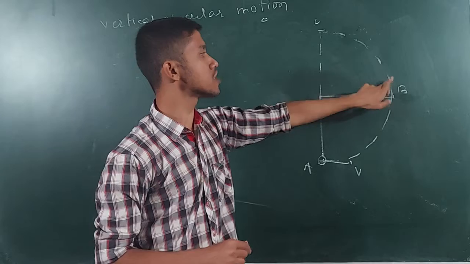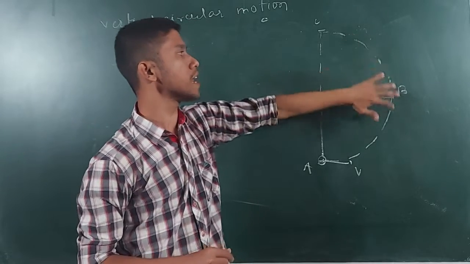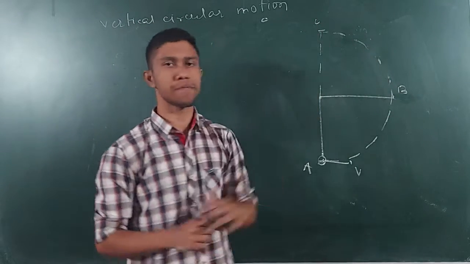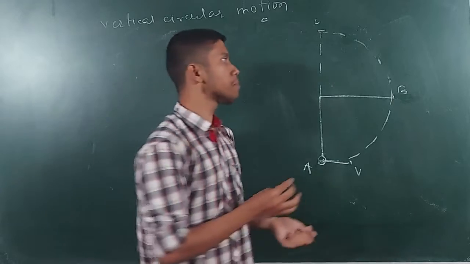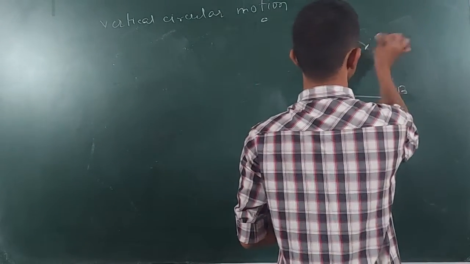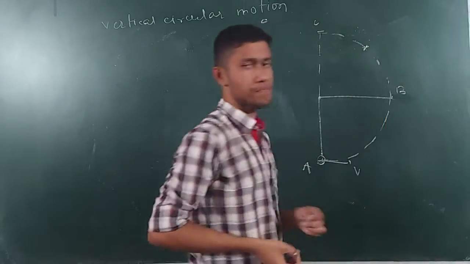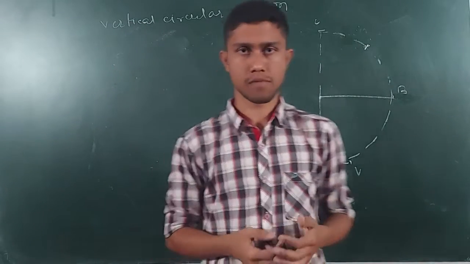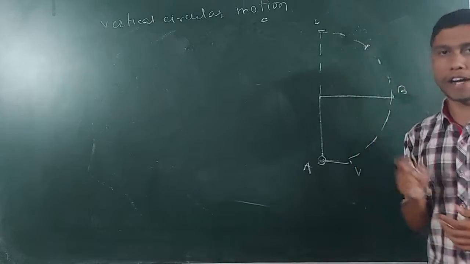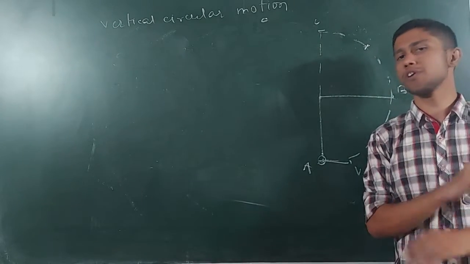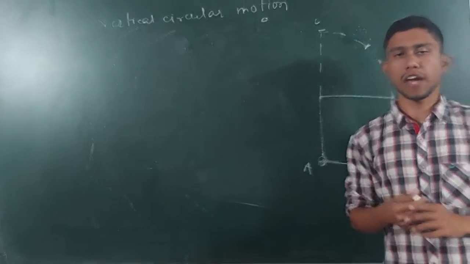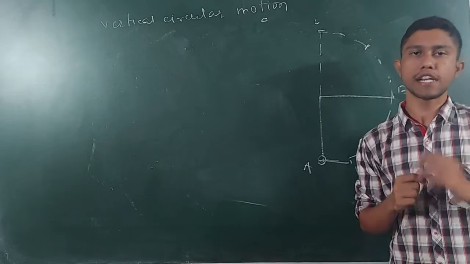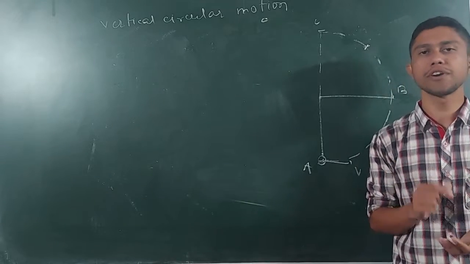It will reach any point between B and C. Now suppose the stone reaches this point. What will happen at this point? At this point, the velocity is not going to become zero. Note that it is very important that the velocity at this point is not zero.